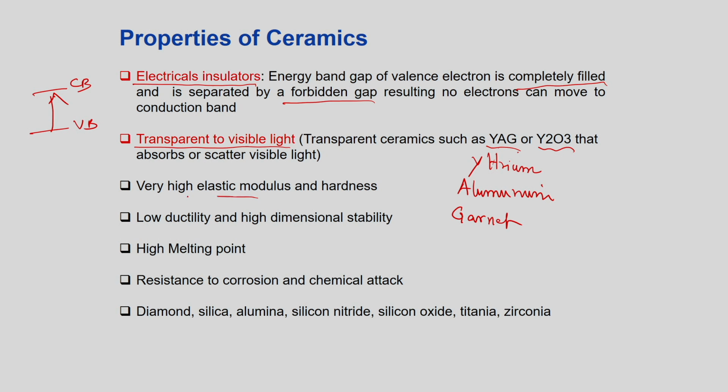Overall, the properties are high elastic modulus, hardness, low ductility, high dimensional stability. It means that even if you put on more of the electric field, it retains its dimensional stability. High melting point, very high stability, resistance to corrosion and chemical attack. What are the examples? Diamond, silica, alumina, silicon nitride, silicon oxide, titania, zirconia. These are the common examples, and YAG, Y2O3 are special examples which are used for pulse lasers.